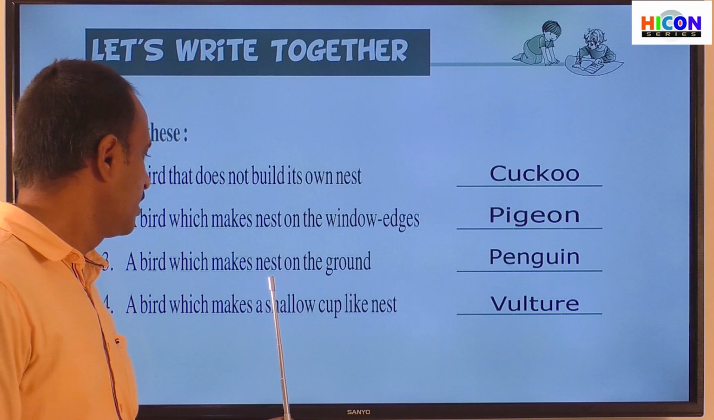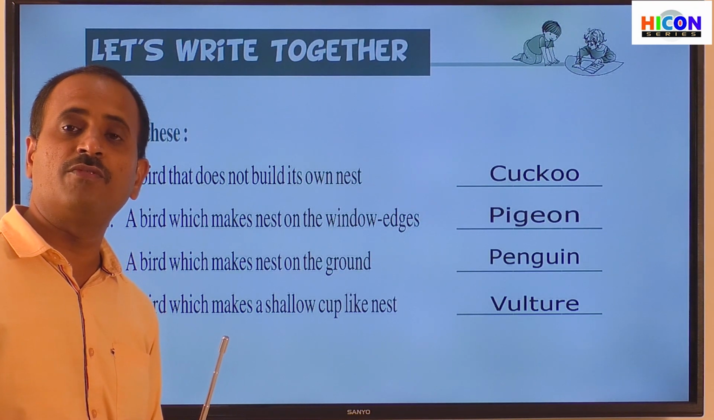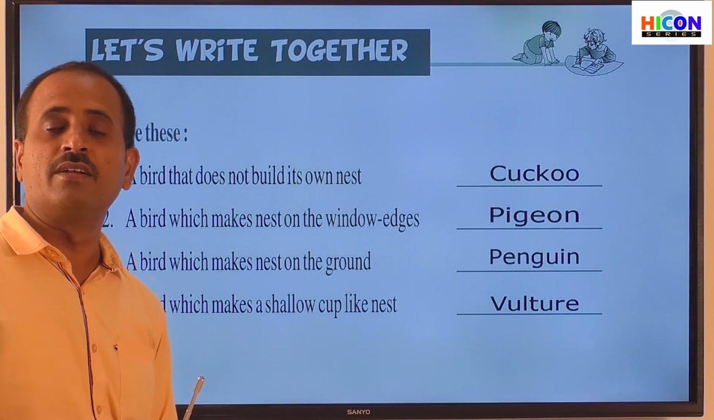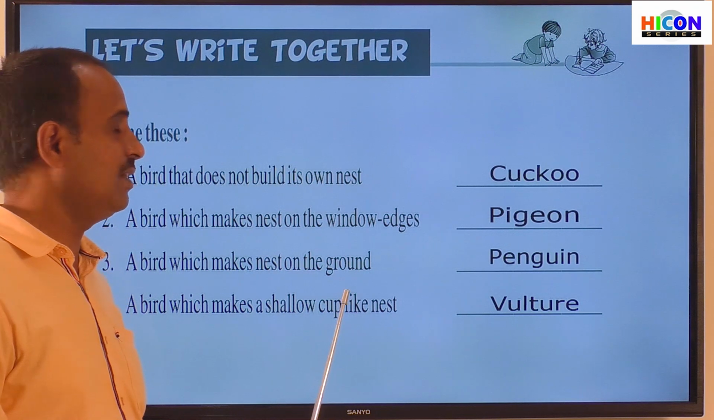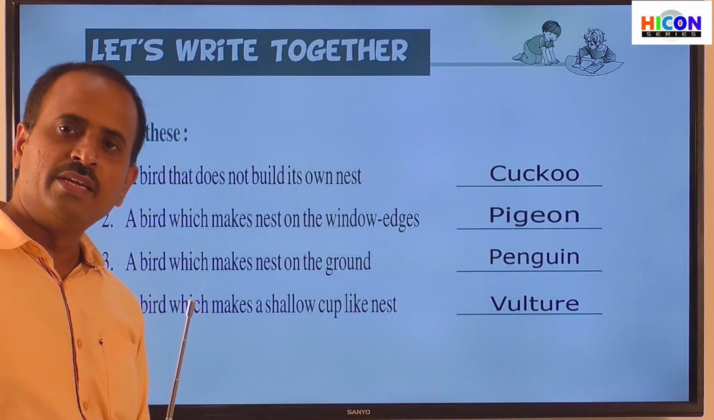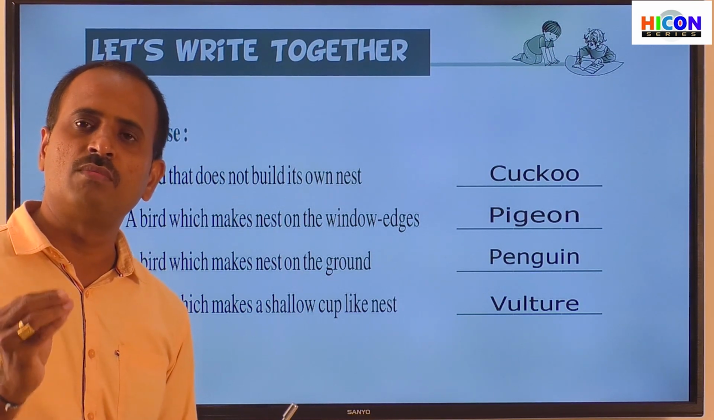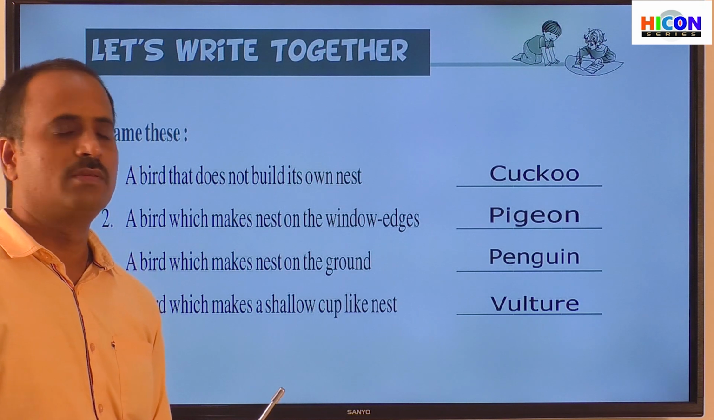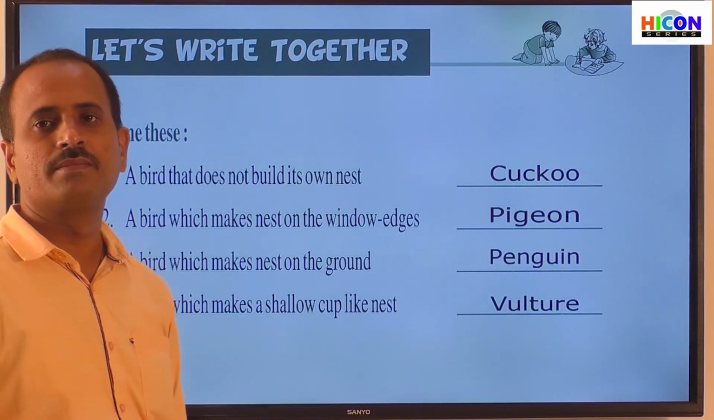So children, here the penguin is a bird. Although it is a bird, it does not fly in the sky. That's why it does not make its nest on the branches of the tree like other birds. So it just walks on the ground. That's why it makes its nest on the ground by using small pebbles, marbles and bones. So that's why the penguin makes its nest on the ground.